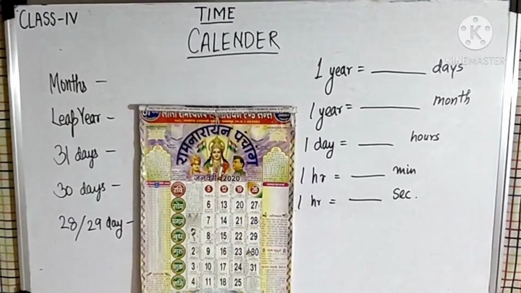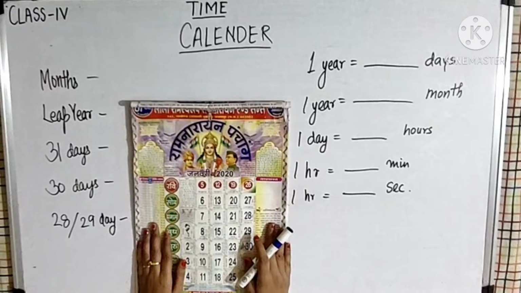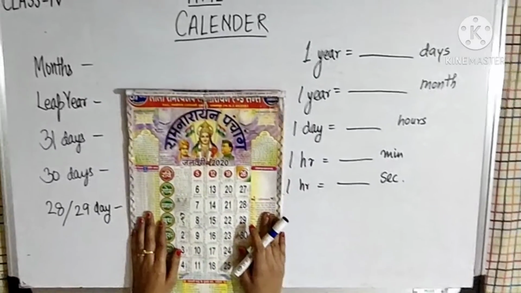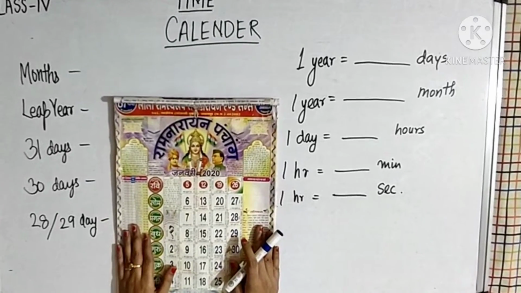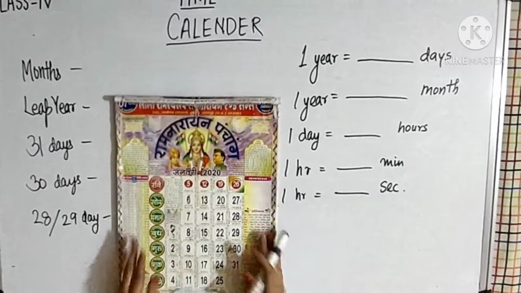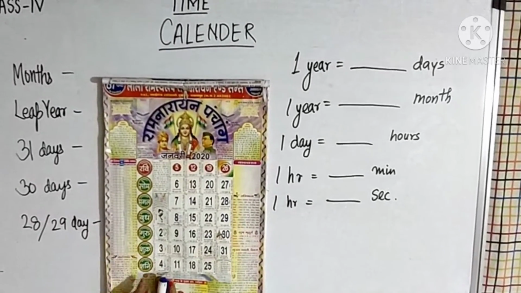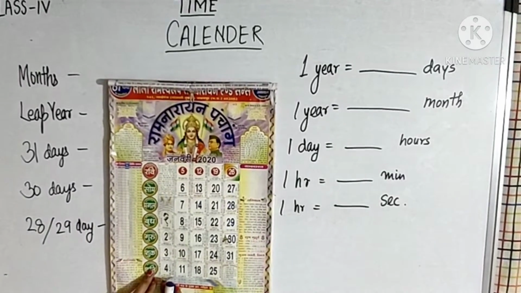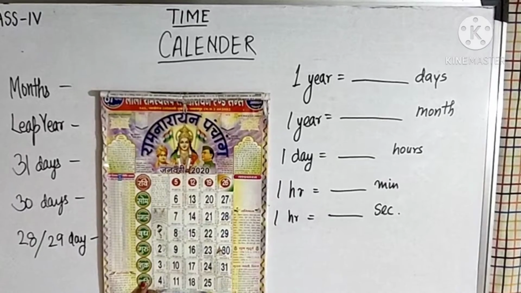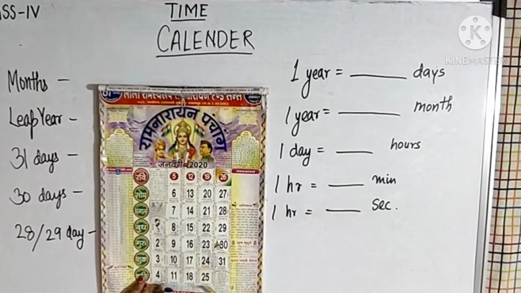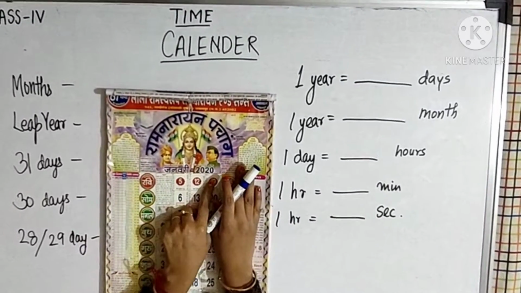Calendar. We all use a calendar in our day-to-day life for seeing any festival, for seeing any holiday list, or if we want to know a particular day. Like if I'm having a birthday, I want to see which day my birthday is. So I will see the calendar. Now this is a calendar of the year 2020.